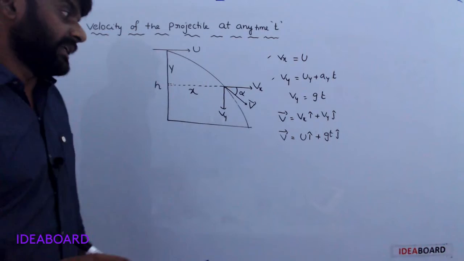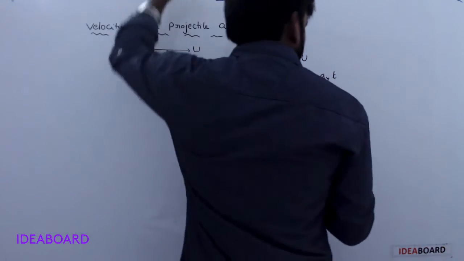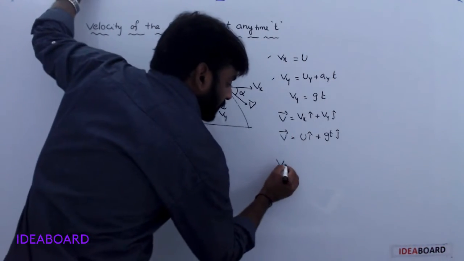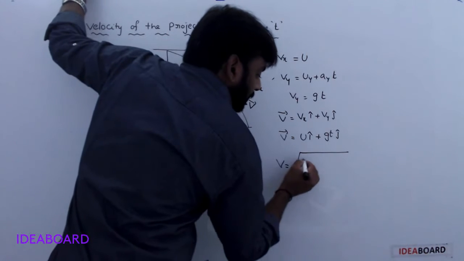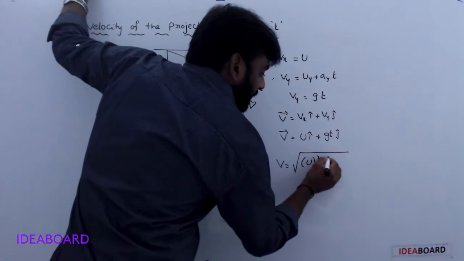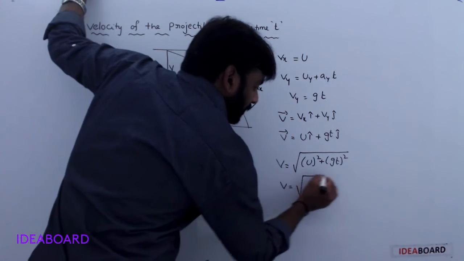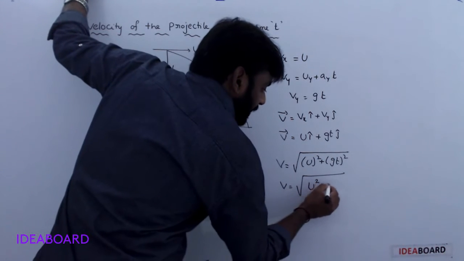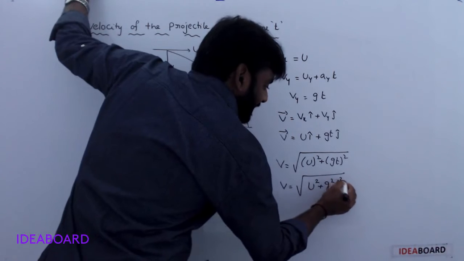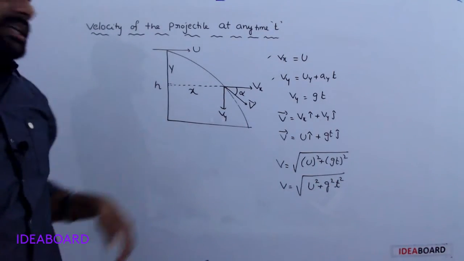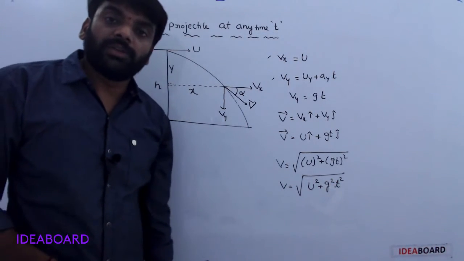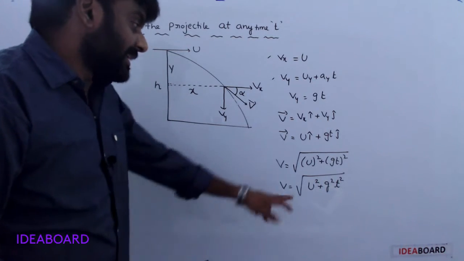Its magnitude V is equal to square root of u square plus g square t square.